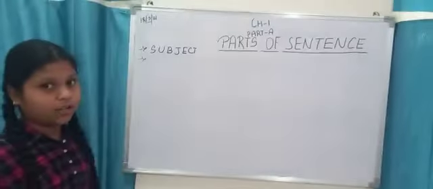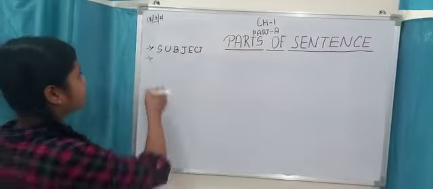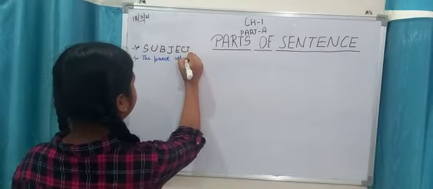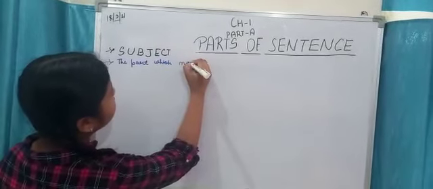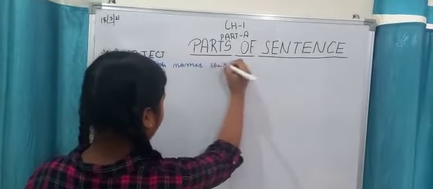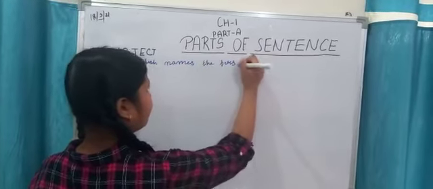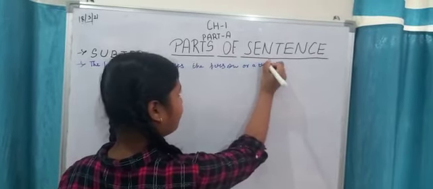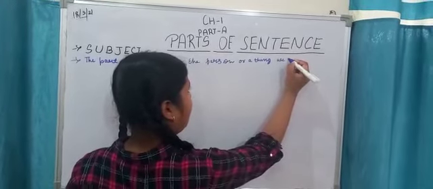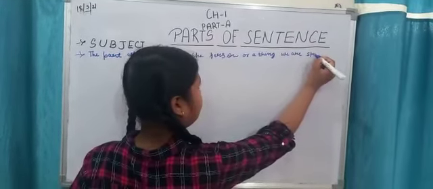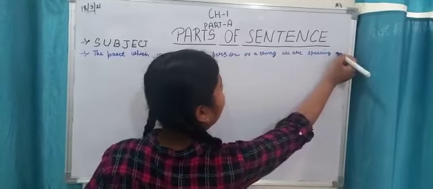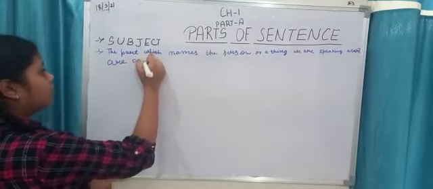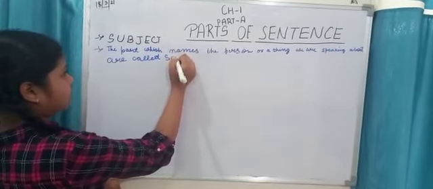So let's write the correct definition of our subject. It is the part which names the person or a thing we are speaking about, or called the subject of the sentence.